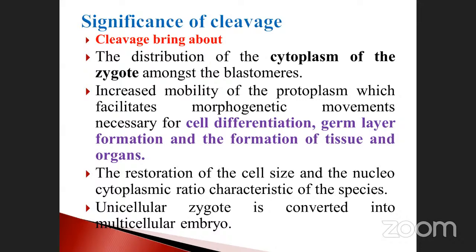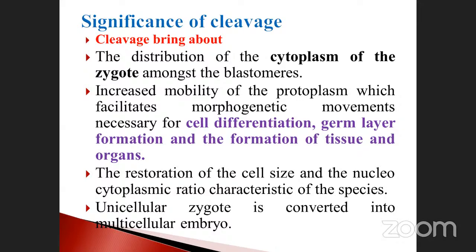So that is important. Cleavage brings about what? The distribution of the cytoplasm of the zygote among the blastomeres. Okay. Increased mobility of the protoplasm, which facilitates morphogenetic movement necessary for cell differentiation, germ layer formation, and the formation of tissue and organ.